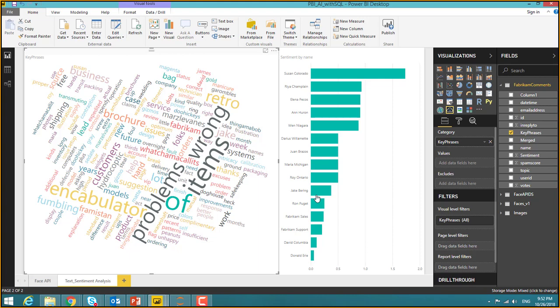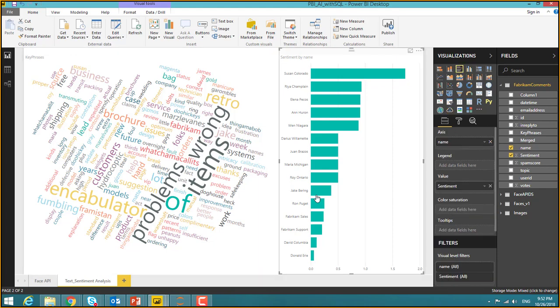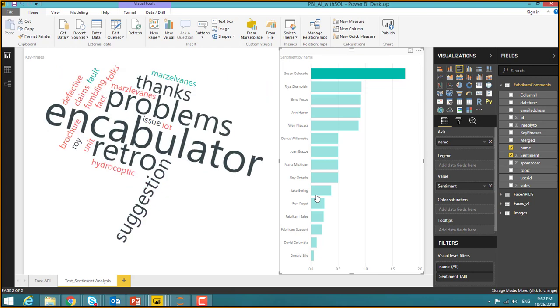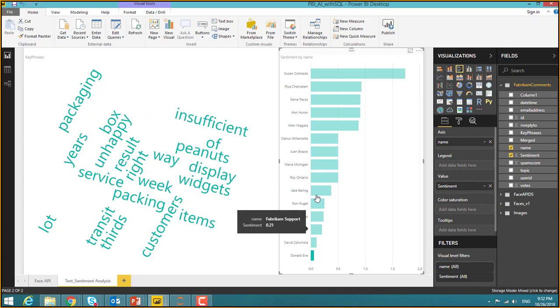Yeah, so this is a text sentiment analytics, where to the right you see the sentiment by name like Susan, Colorado, Ria, Elena, and so many others, right? These data sets are actually being populated based on the value. Once you start selecting different names, you see the key phrases used change here, right? It is based on the API that is extracting and producing the word cloud automatically for each user that has been selected.